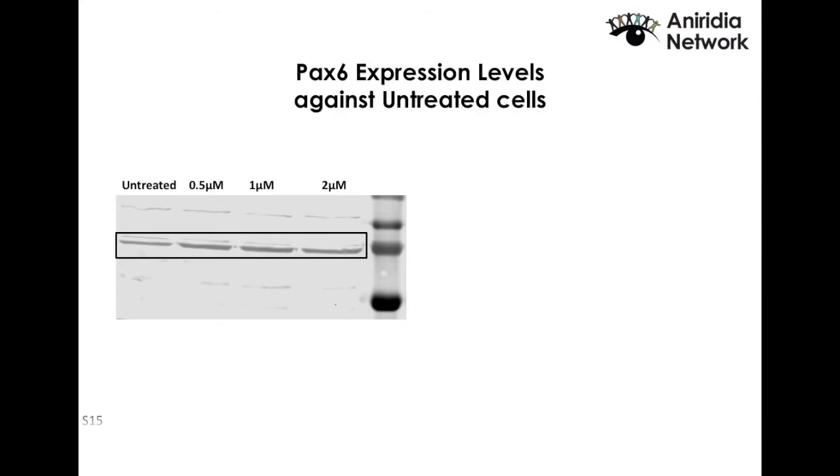The more intense the signal, the more protein you have. The left column is the protein made from untreated cells, and the next three columns are cells treated with morpholino at higher concentrations. We saw that the signal gets more and more intense. It means you have more protein.